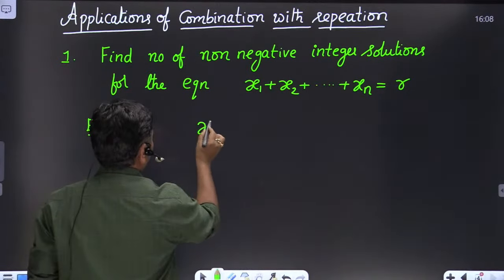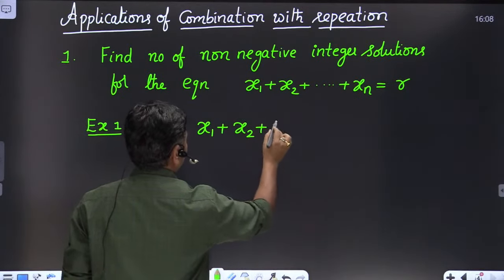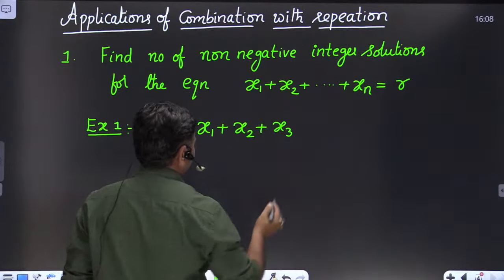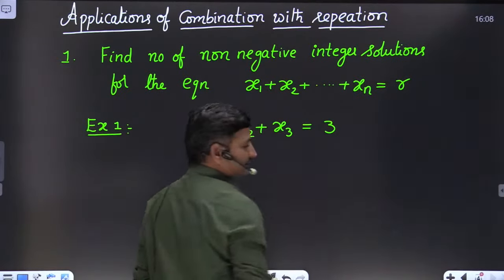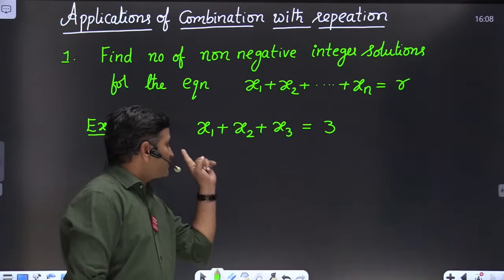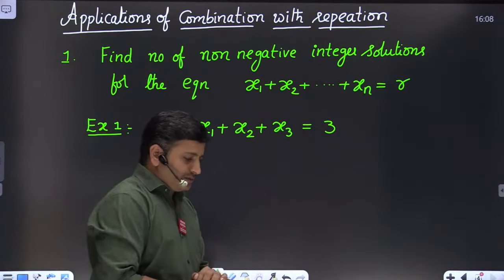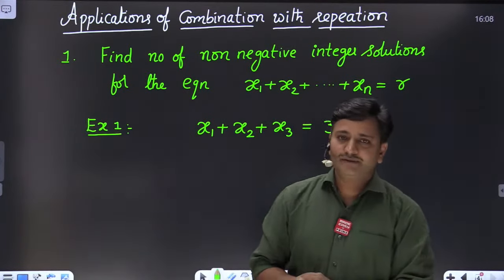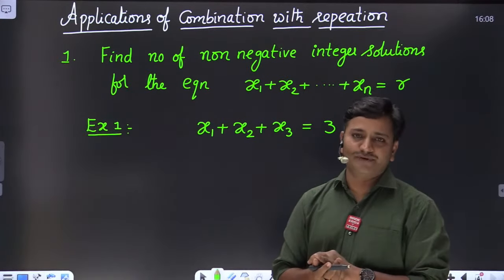How many non-negative integer solutions are possible for the given equation x1 plus x2 plus x3 equals 3? As the title suggests, this is a concept series. First let me explain the concept behind solving this type of question, friends.